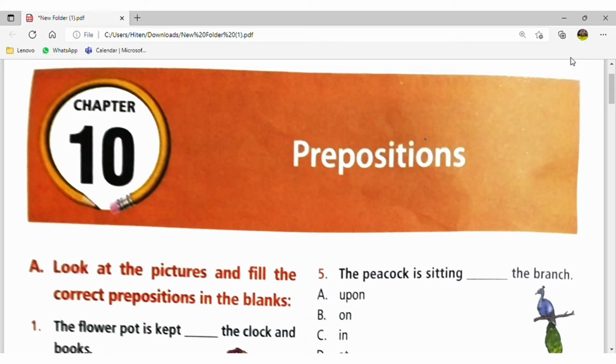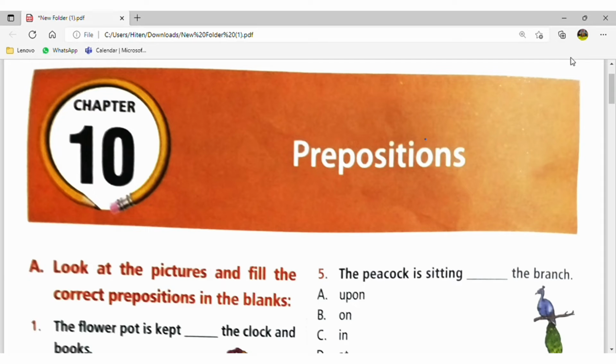So here first we will discuss the preposition of place. Generally two prepositions are used for place, that is in and at. In is generally used for an enclosed, covered area. In is also used for a large place. For example, I live in Delhi: Delhi is an enclosed area and also a large area.